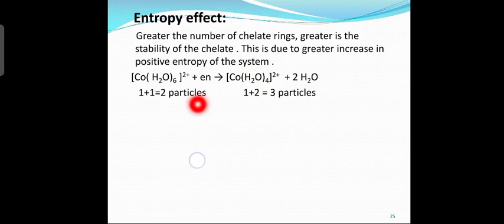So, here number of particles are 2, that means one particle of this hexa aqua complex, another one en, that means 2 particles. Here 1 plus 2, that means 2 molecules of water, 1 molecule of tetra aqua. So, total number of 3 particles. So, this is called entropy effect.